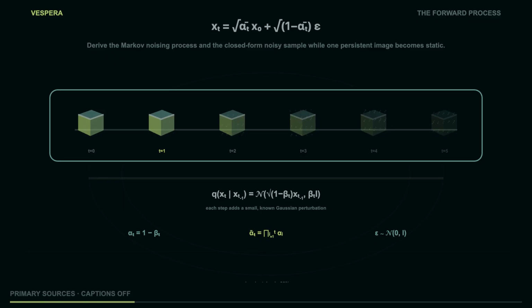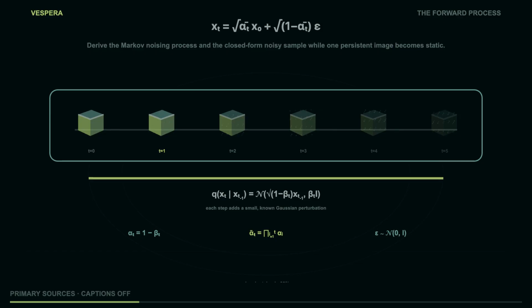If you substitute the one-step equation into itself, the signal multipliers multiply. The old noise terms are independent Gaussians, and a weighted sum of independent standard Gaussians is still Gaussian with variance equal to the sum of squared weights. The result is the closed form: x_t equals square root of alpha bar t times x_0, plus square root of 1 minus alpha bar t times epsilon, with epsilon sampled from N(0, I).